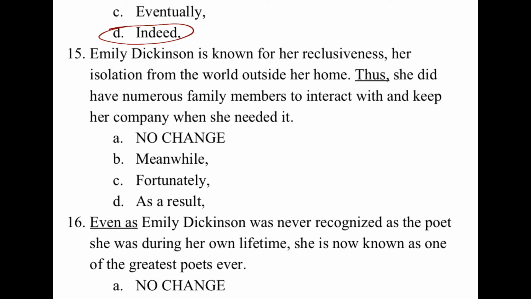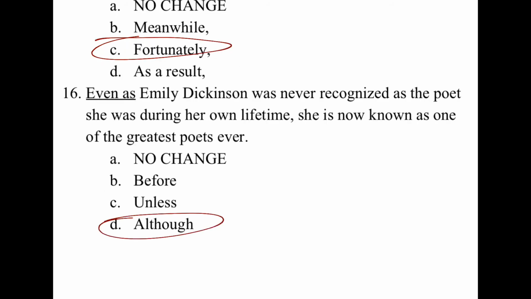15 talks about some details of Emily Dickinson, and then fortunately that her family helped her out, and that's why C is the best choice. 16, we want a contradictor, the difference between not being recognized during her lifetime and then now known as one of the greatest poets ever, although it's the best choice.